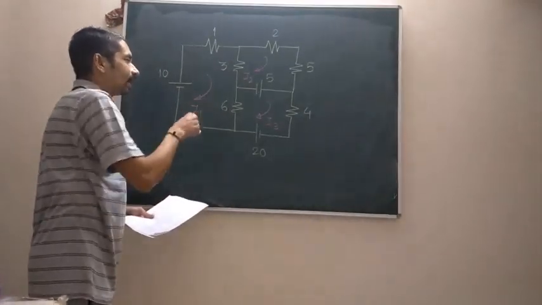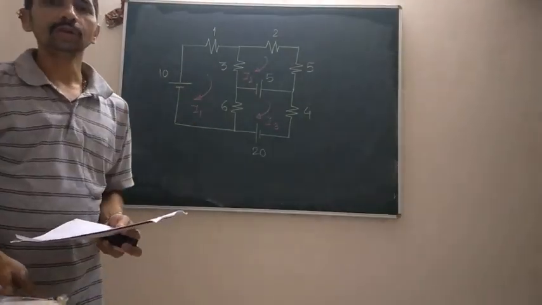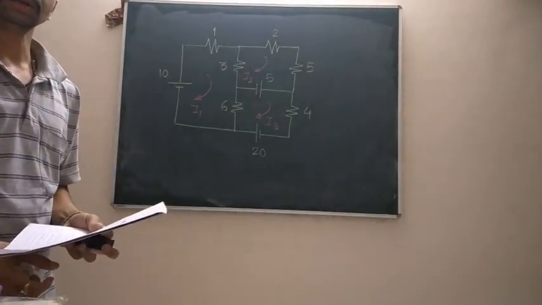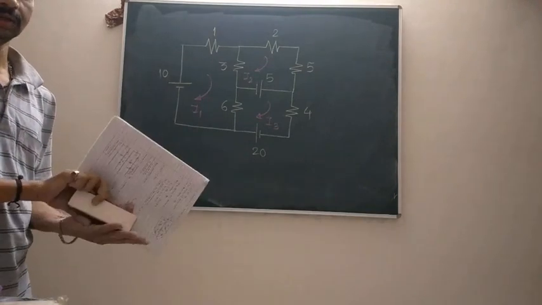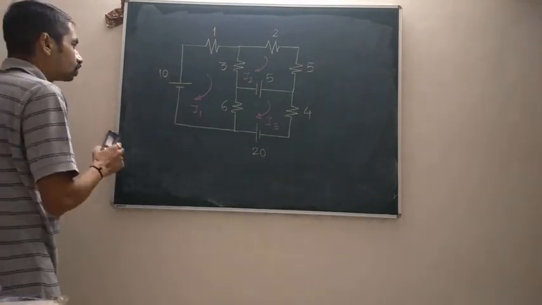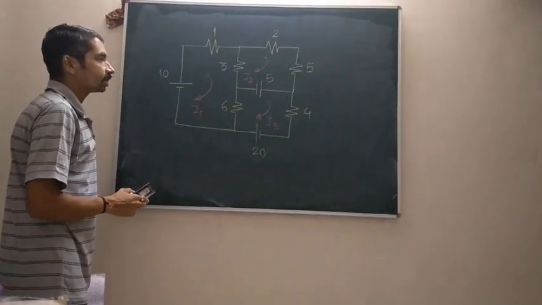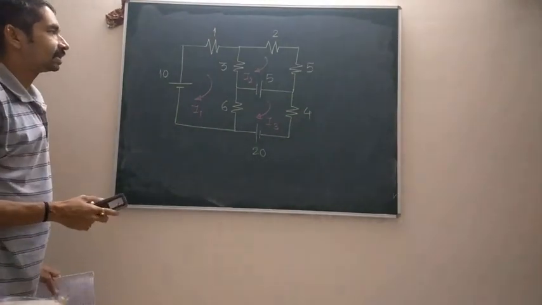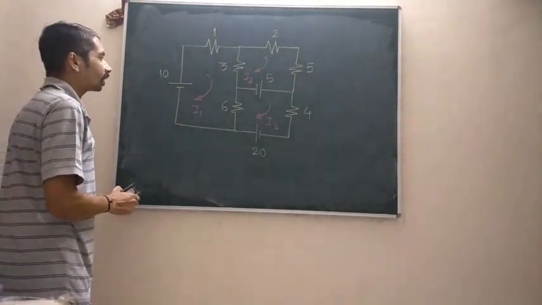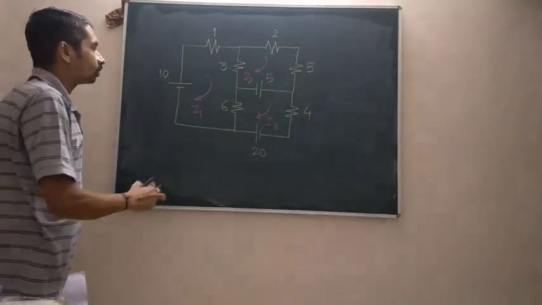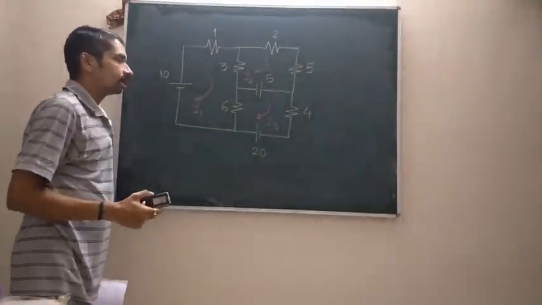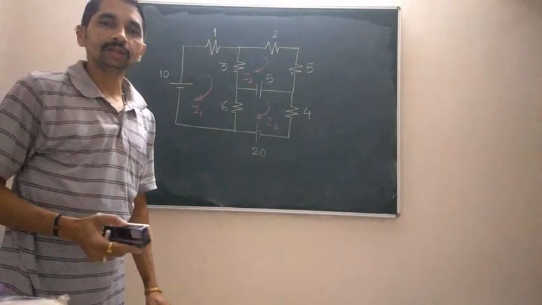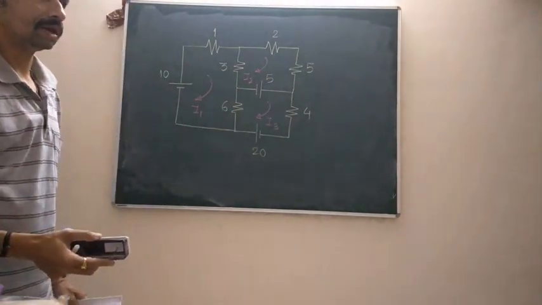We have to analyze this circuit by making use of Kirchhoff's voltage law, sometimes also called mesh analysis. If you have copied this part of the circuit, let us see how we can write the equations for all three loops in which currents I1, I2 and I3 are flowing by making use of KVL.